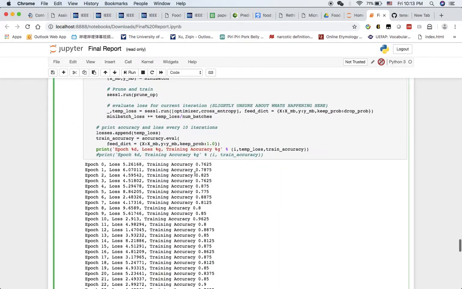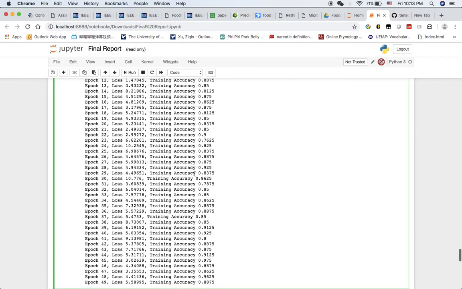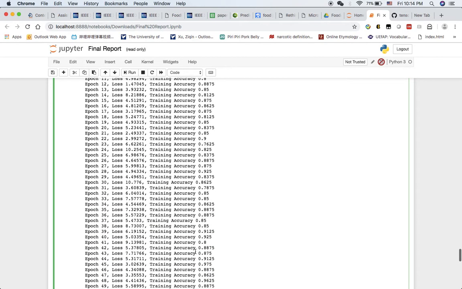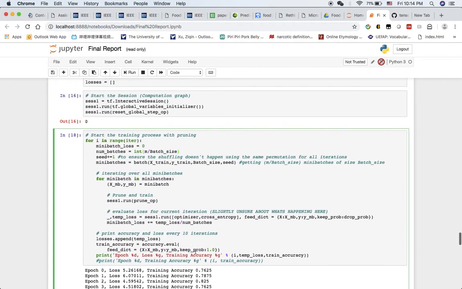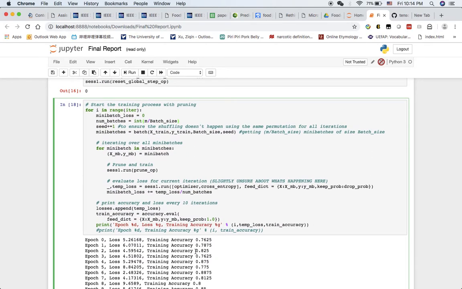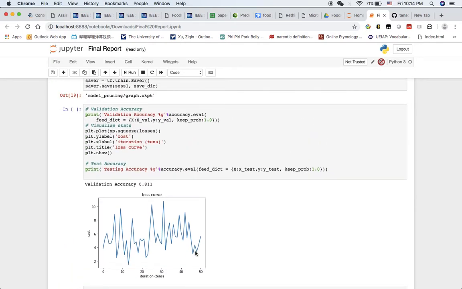And finally, in the same time we did 49 epochs here with 0.8875 accuracy, and it's pretty good. And we can see the curve here.